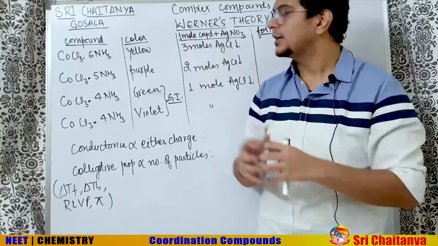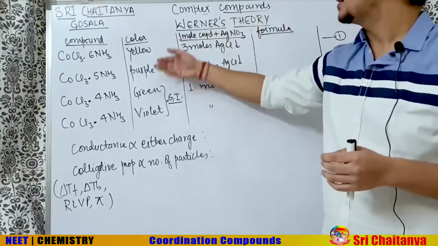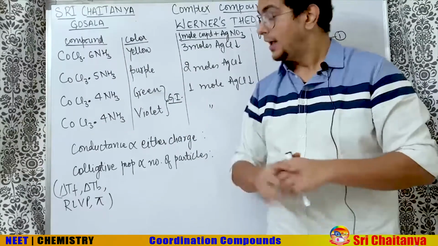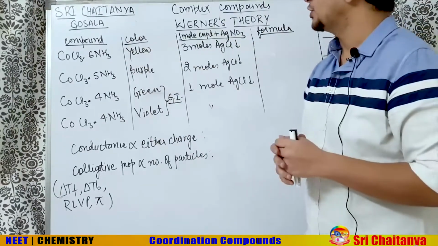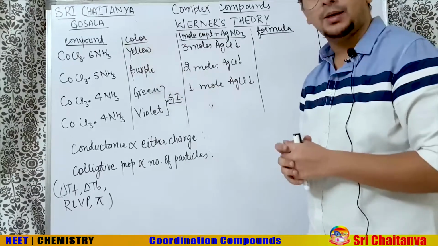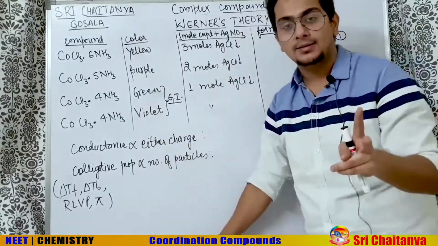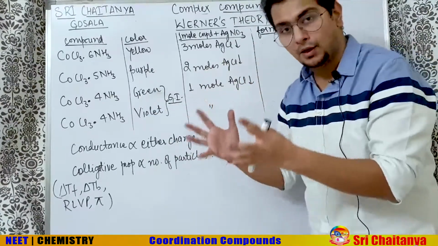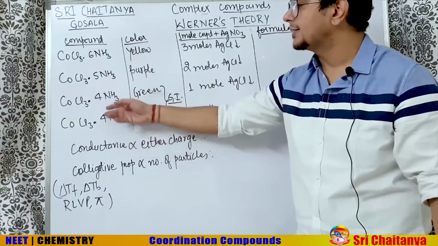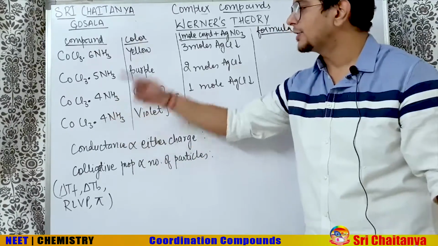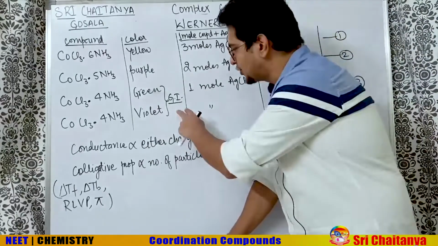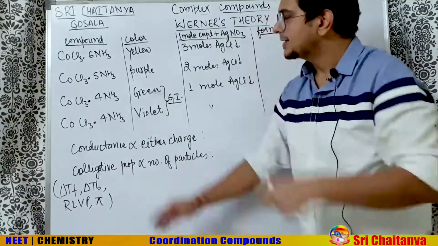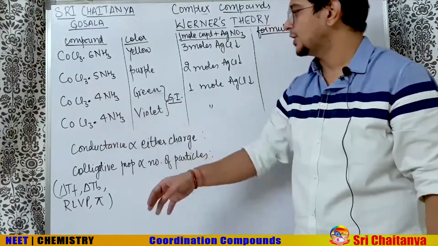So how did Werner first discover this? He found four different colors when different stoichiometries of ammonia reacted with CoCl3. He was surprised to see that CoCl3·6NH3 was yellow, CoCl3·5NH3 was purple, but CoCl3·4NH3 had two different colors. Later we came to know that green and violet are two different colors because, even though the structural formula is the same, they are isomers of each other. Which isomers? Geometrical isomers. By the end of this lecture, we will discuss geometrical isomers also.